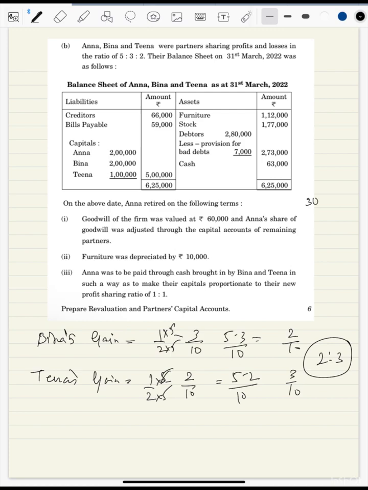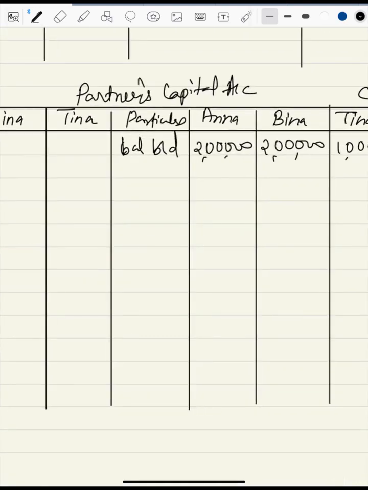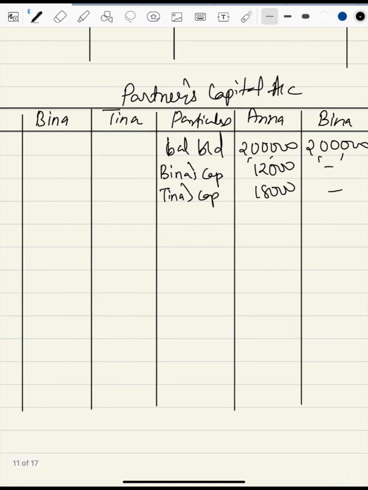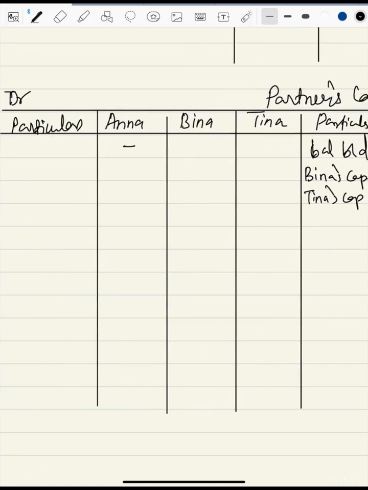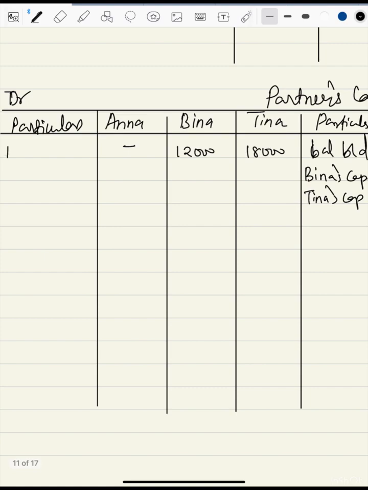So this 30,000 of goodwill will be distributed in the ratio 2:3. So we'll get 6 2s are 12 and 6 3s are 18: 12,000 and 18,000. So Anna will get 12,000 from Beena's capital and 18,000 from Tina. So we'll come to the debit side of the capital accounts and reduce 12,000 from Beena and 18,000 from Tina. They are giving to Anna, so we'll write down Anna's capital here.